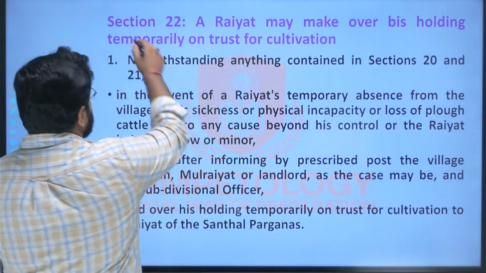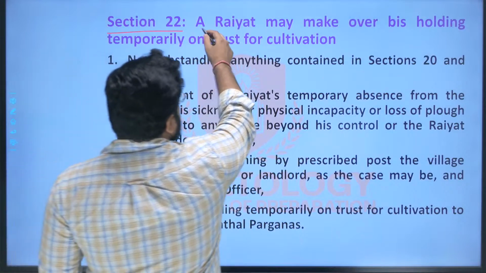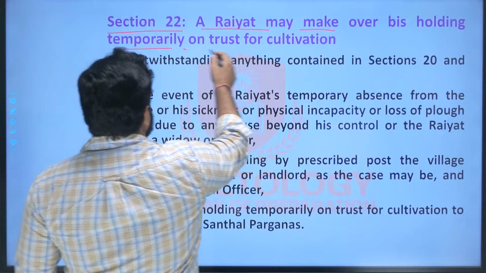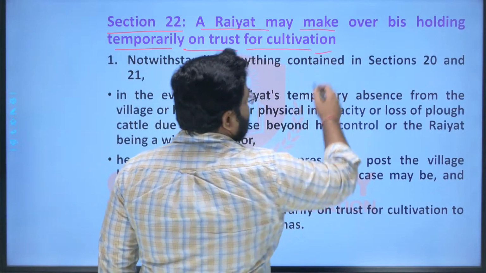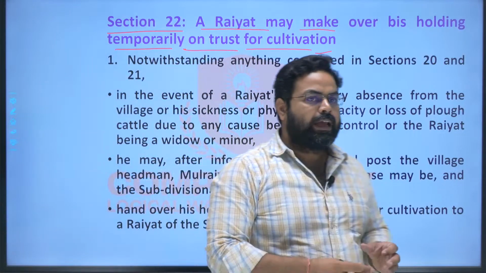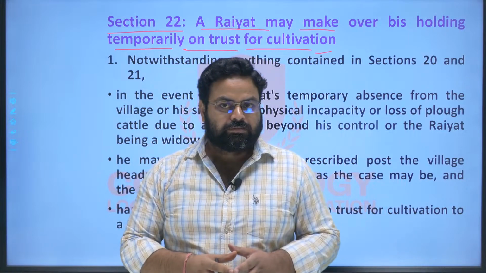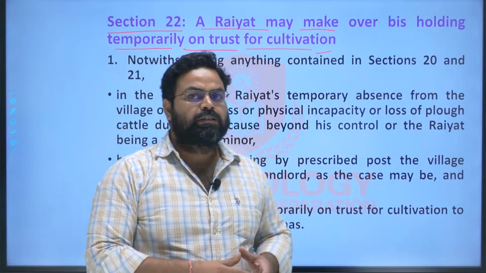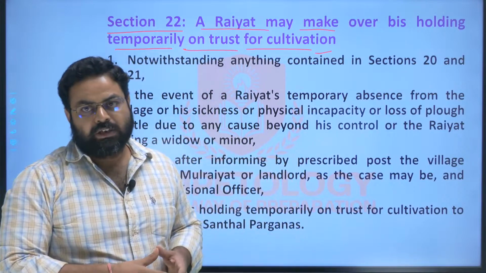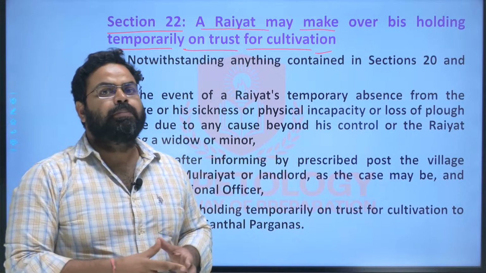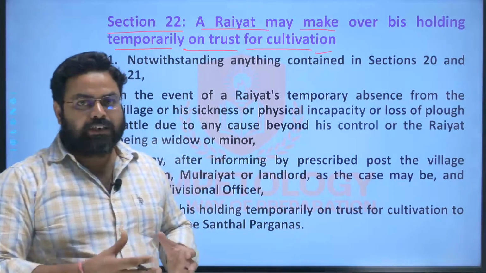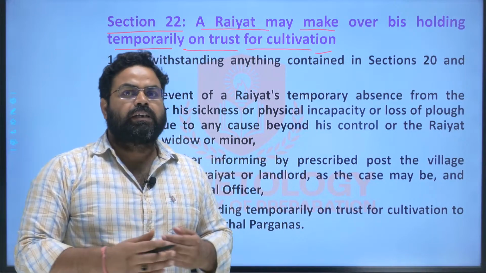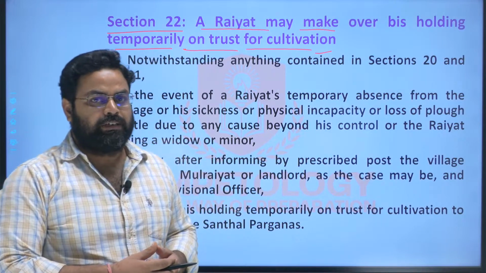Now come to section 22. A Rayyat may make over his holding temporarily on trust for cultivation. So a Rayyat can give his holding on trust to somebody or to any trust establishment, to a trustee for cultivation for a temporary period, and there are certain conditions that should be fulfilled before entrusting any trust for cultivation of the land, right?